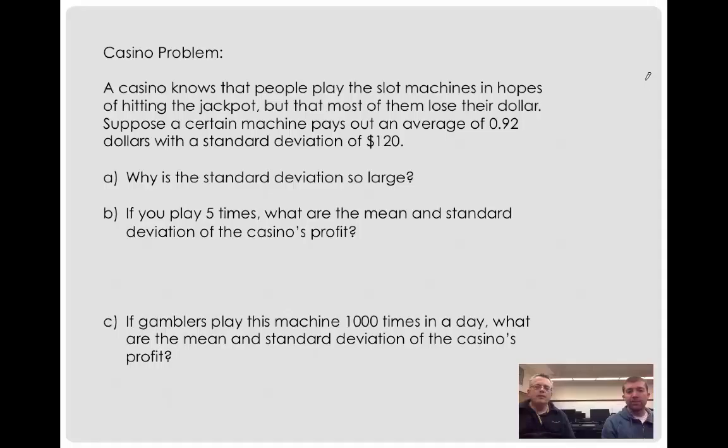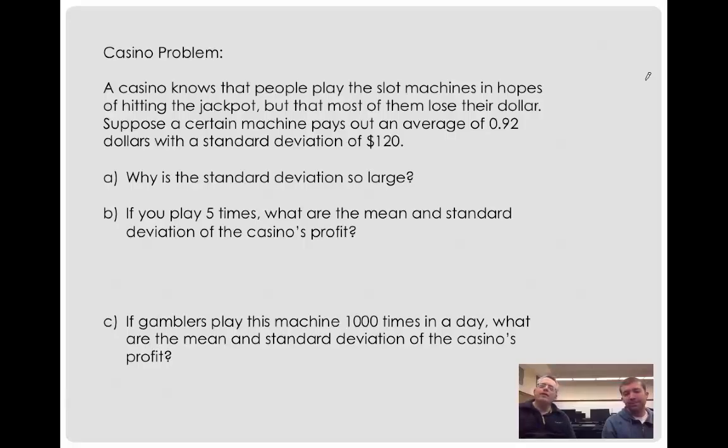Why would that standard deviation be so large? Well, it probably has to do with the fact that the large majority of people are losing. Looking at the average, everyone's losing 8 cents on their dollar, pretty much as you pop it in. But they have an incredibly large jackpot, and the chances of winning it are so low that it makes the standard deviation big.